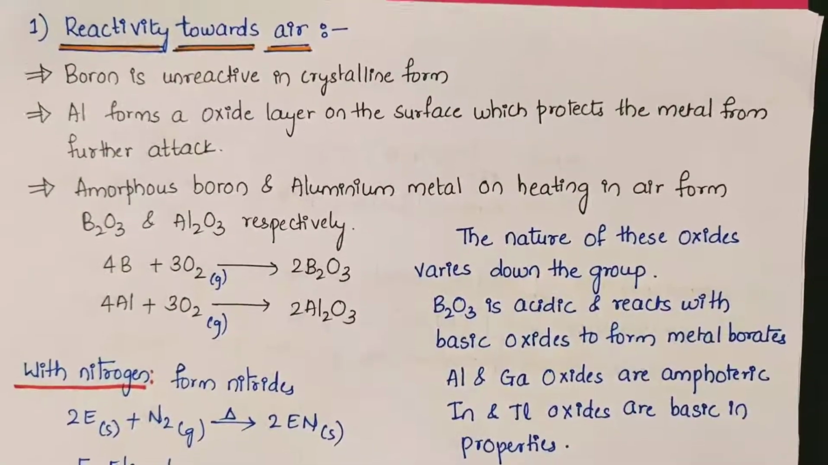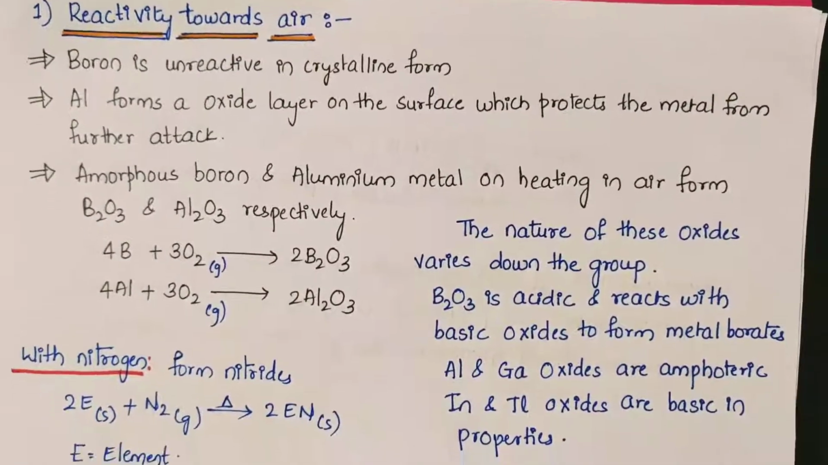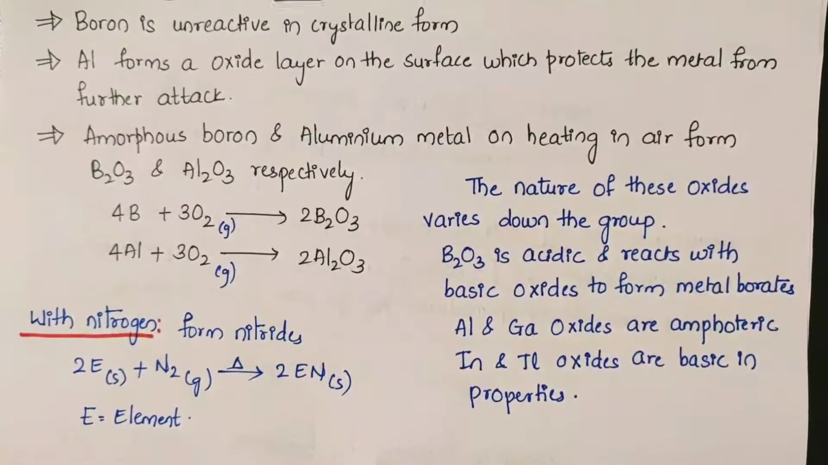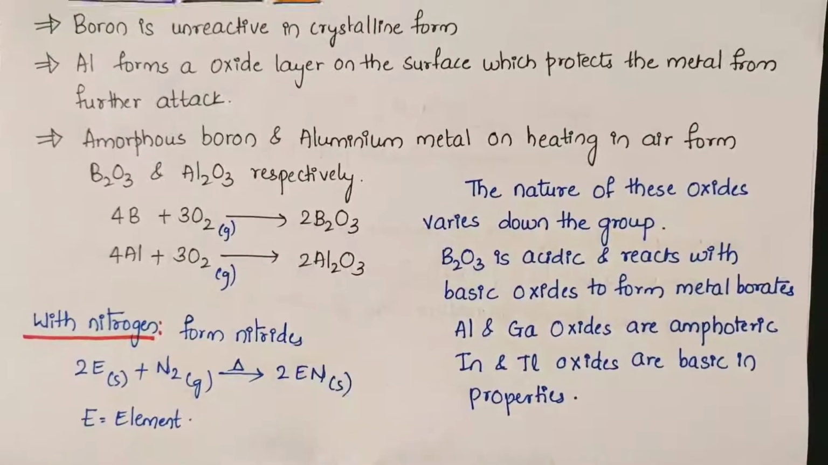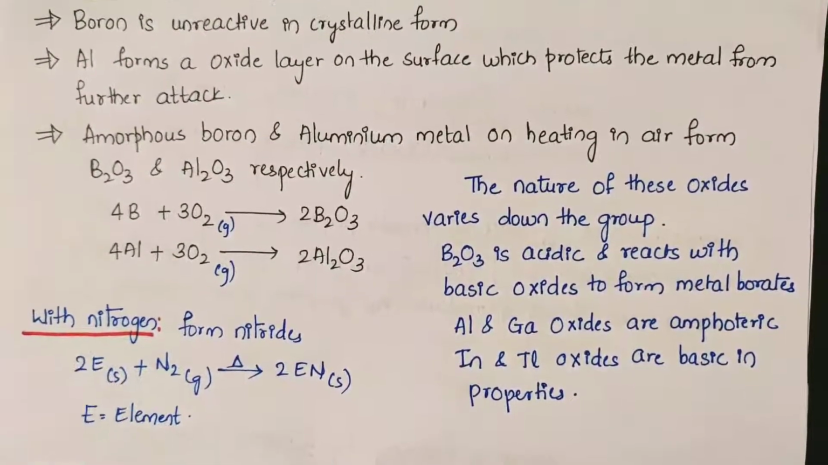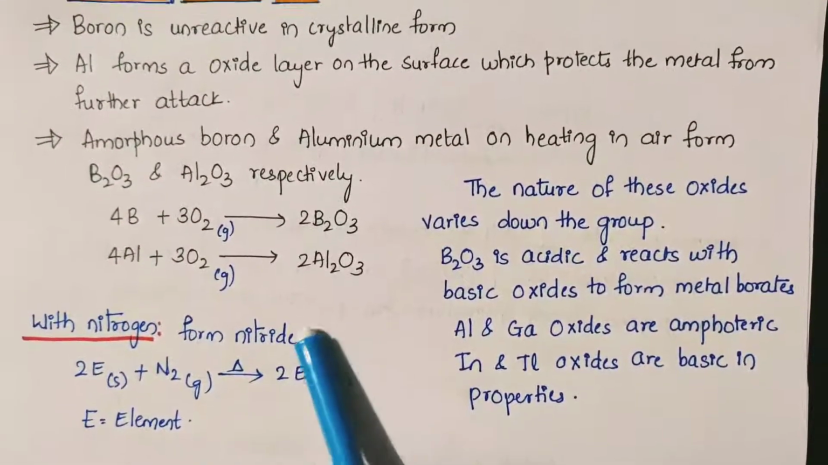Now reaction with nitrogen, if you consider, boron and aluminium, whenever they are heated in the atmosphere of nitrogen, will form nitrides. So if you take boron or aluminium and heat it in the atmosphere of nitrogen, you get nitrides.